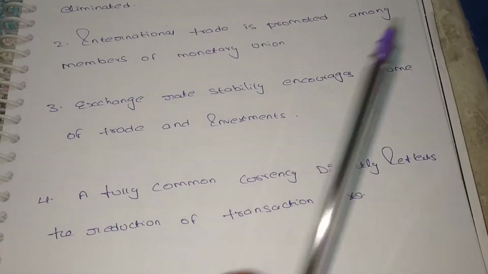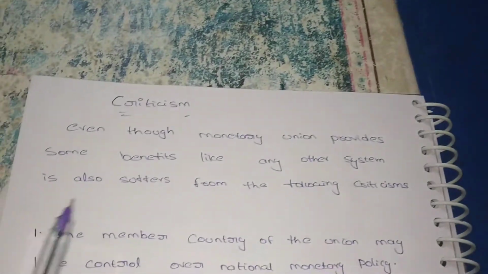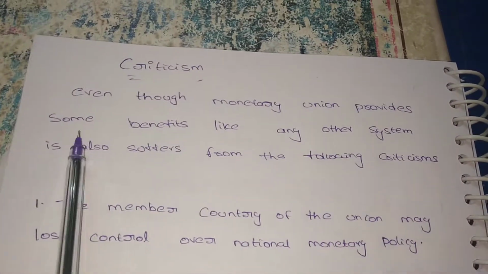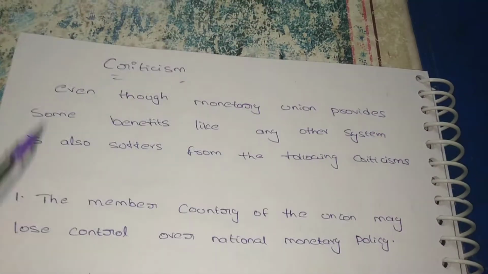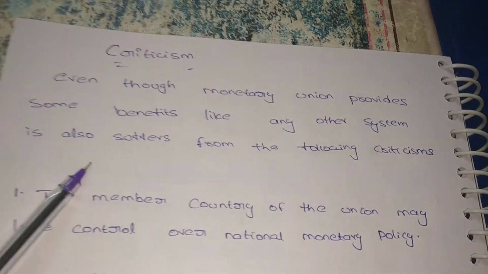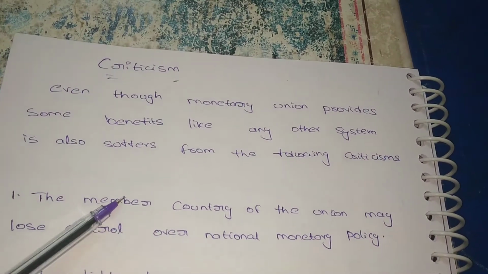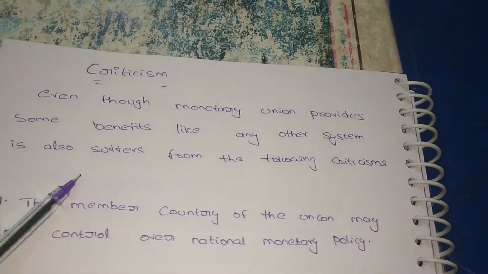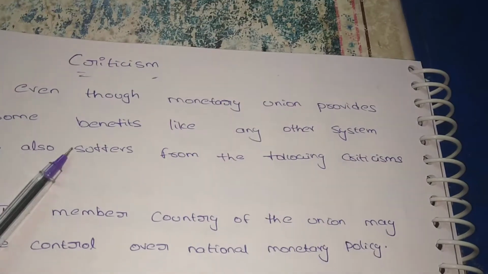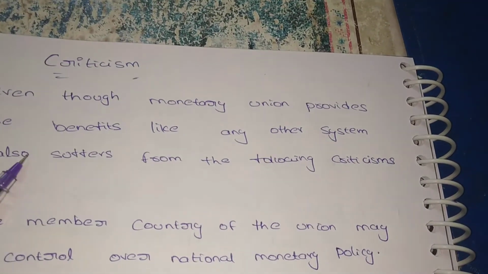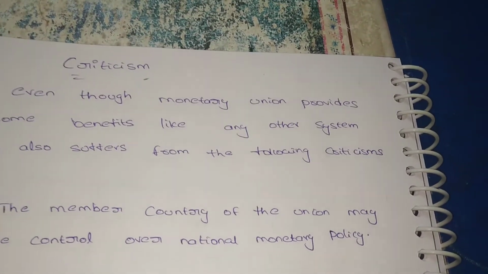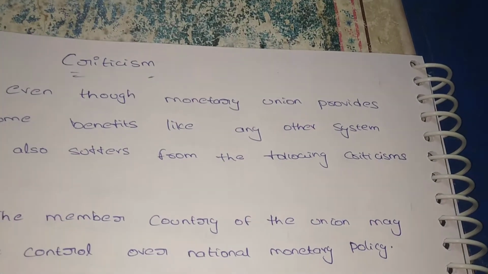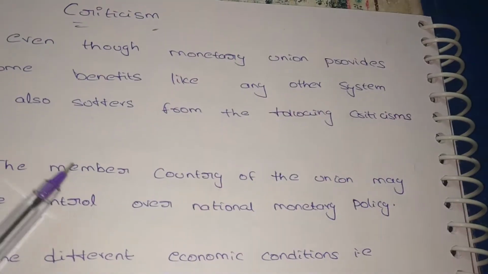Along with these benefits, there are some criticisms too. What are the criticisms? Let's see here. Even though a monetary union provides some benefits, like any other system it also suffers from the following criticisms. What are the benefits? We can increase trade, reduce our transaction cost, and increase our investments based on the stability of prices. There is no risk in exchanging goods and services, so the countries can exchange goods and services very easily.